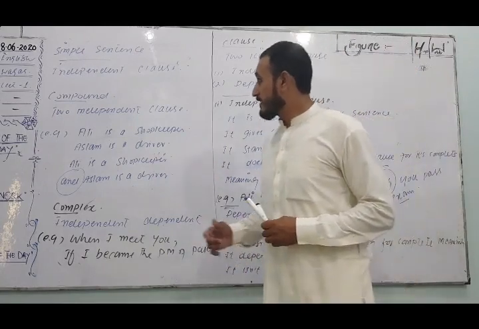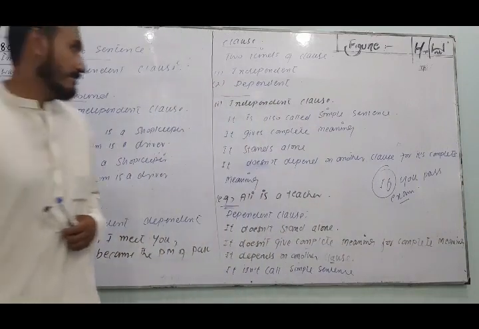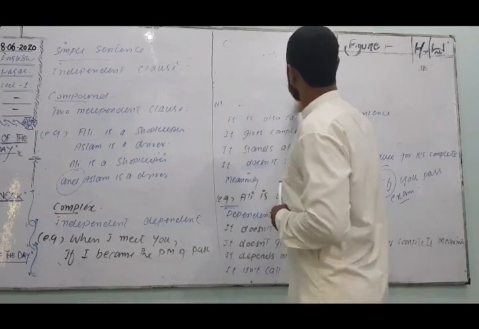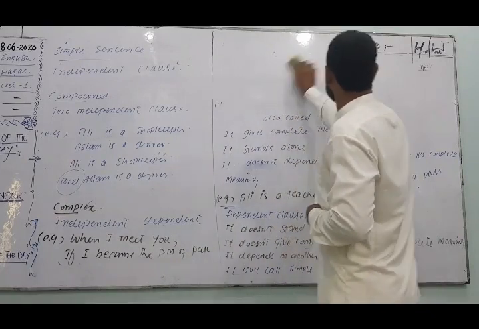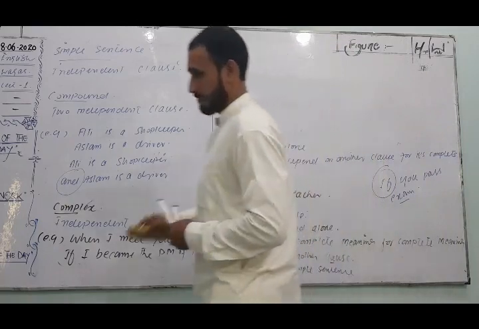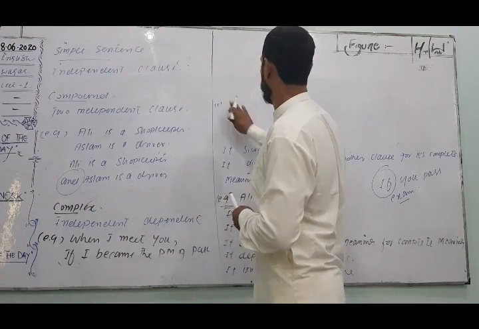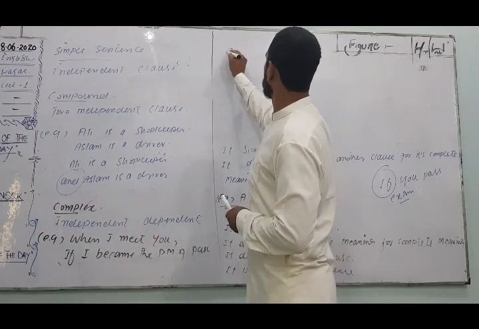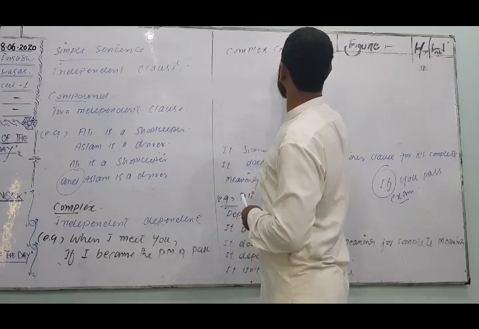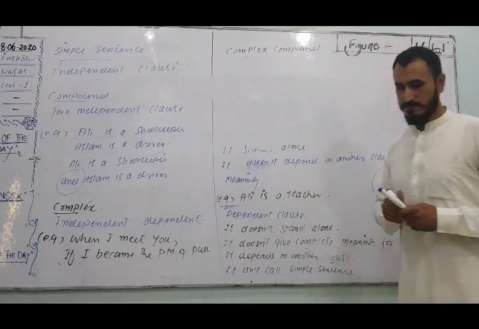The next one we will have is the compound-complex sentence.